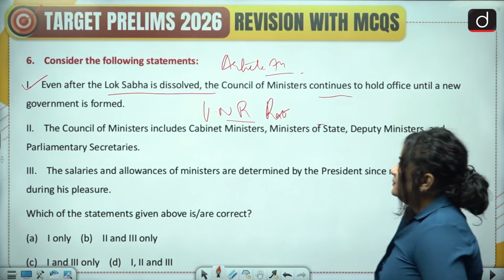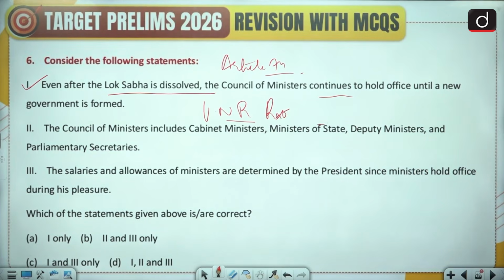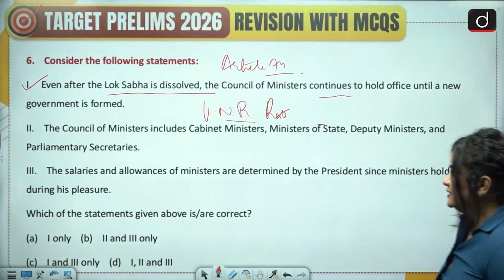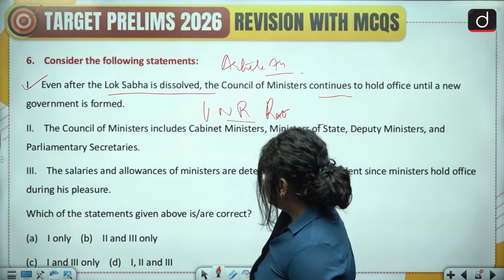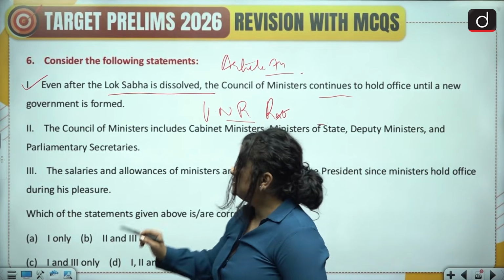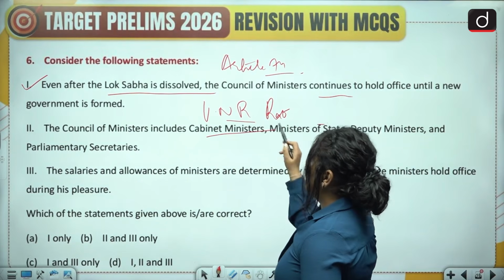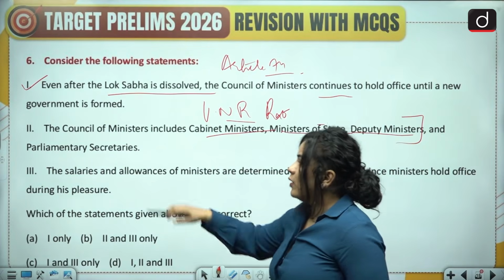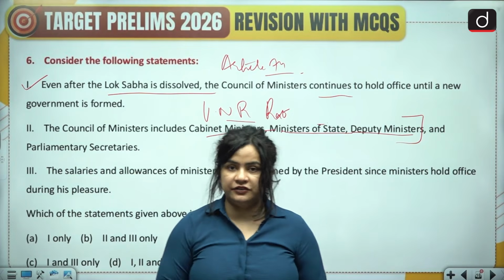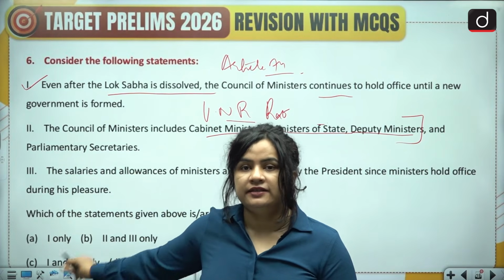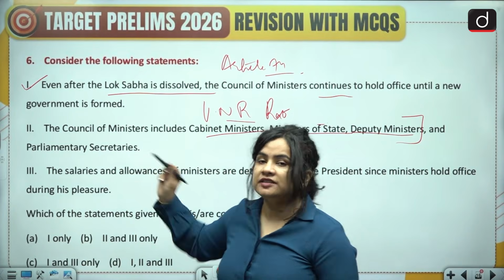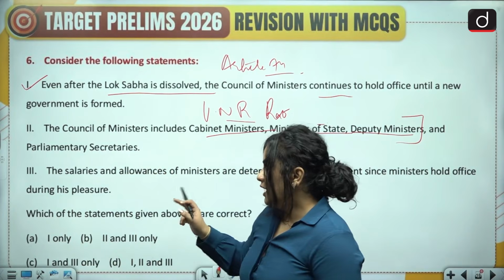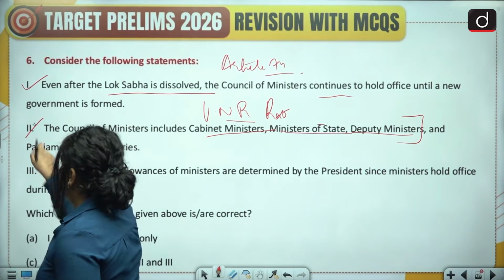Now, the second statement says the Council of Ministers includes cabinet ministers, ministers of state, deputy ministers, and parliamentary secretaries. So students, this statement is incorrect because the Council of Ministers includes only cabinet ministers, ministers of state, and deputy ministers. And while there are parliamentary secretaries to aid and assist these ministers, they themselves are not a part of the Council of Ministers. Therefore, this is incorrect.